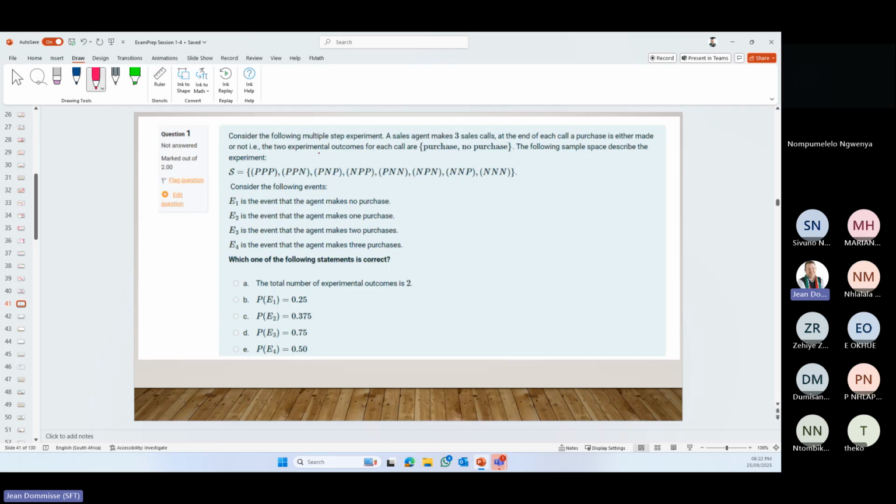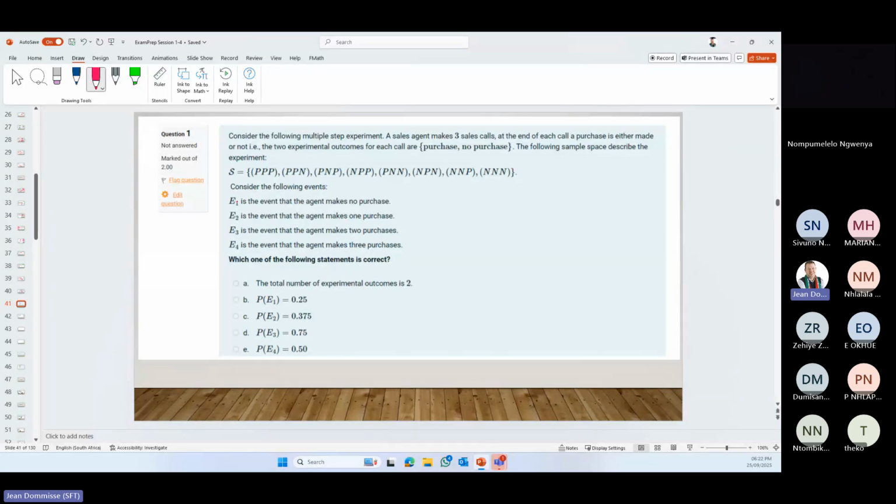The 2 experimental outcomes for each call are purchase, no purchase. The following sample space describes the experiment. Okay, so 3 calls made where it's purchase, 2 calls and a no purchase, purchase, no purchase, and you can see from the 3 purchases to 3 non-purchases.